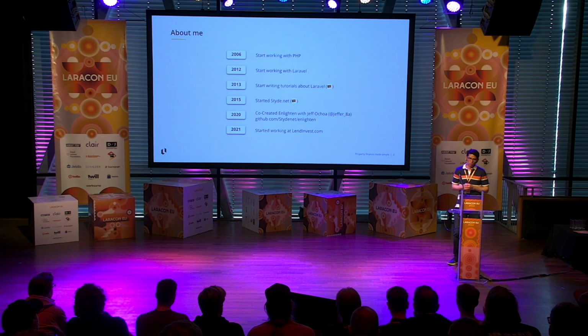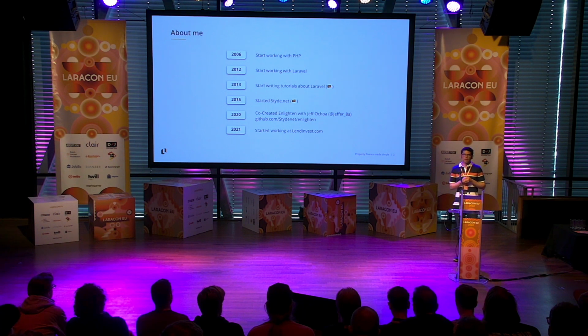I have also made a few open source contributions. One of them that I am very proud of is a component called Enlighten for Laravel that I created with my colleague and friend Jeff Ochoa. If you have written, for example, an API in Laravel and you have taken the time to write tests, hopefully, you can install Enlighten, and Enlighten will run the tests for you, and it will gather all the information from the requests and the responses, and it will generate a documentation that you can then export as a static website. So if you have an API with tests, you don't have time to write a documentation, I recommend you have a look at Enlighten.